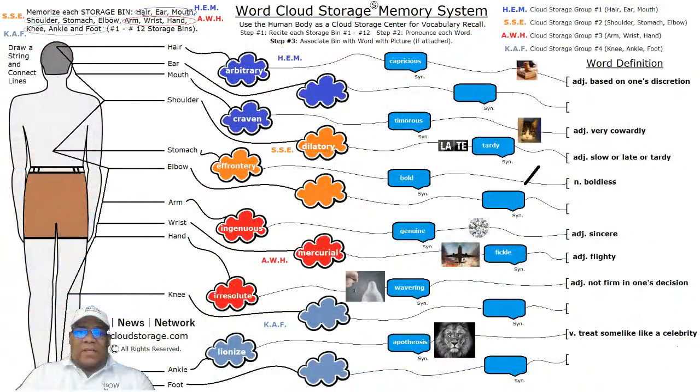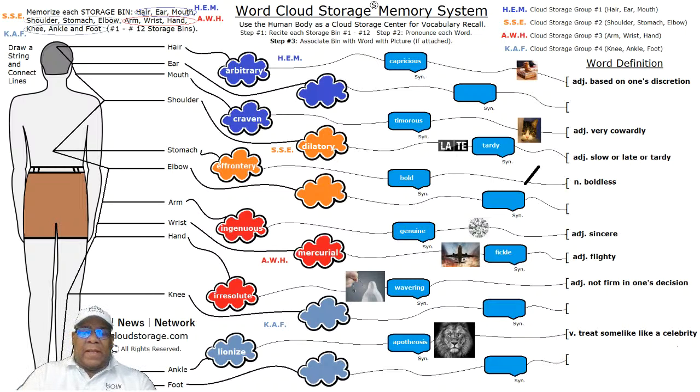So our next word in our group is going to be ingenuous. Ingenuous, and as it sounds, it's genuine. We're using the imagery of a diamond. It's an adjective meaning sincere, but we thought that would be a good picture to word association as a diamond, like a diamond bracelet on your arm or wrist.